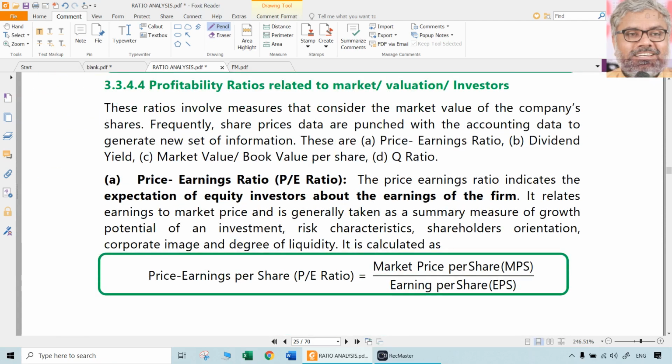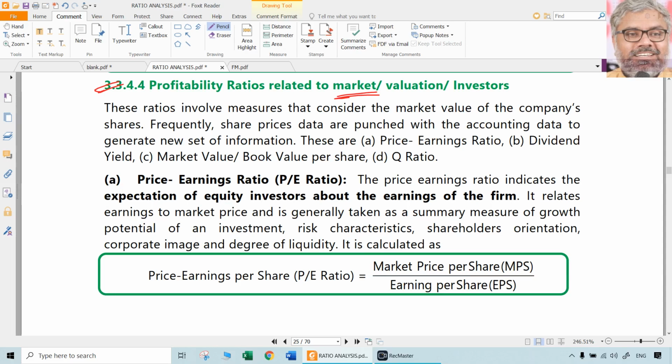Now moving much ahead, let us move to market. Market means stock market. Stock market means we are talking about potential investors, potential shareholders. There may be some existing shareholders also, but some people want to buy shares of this company or sell the shares of this company. How do they take those decisions? In reality, they take those decisions by considering many factors. Again, we cannot go into those things because our job here is not to become a stock trader. That is none of our business.